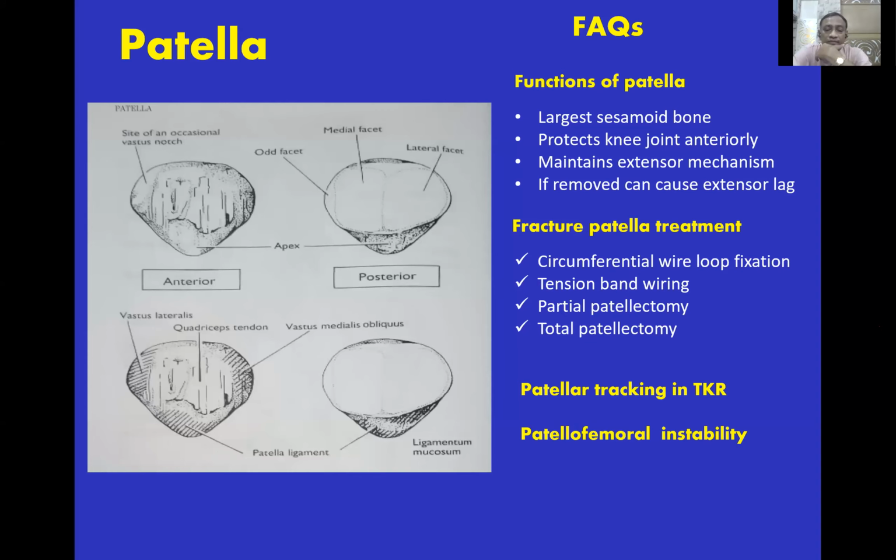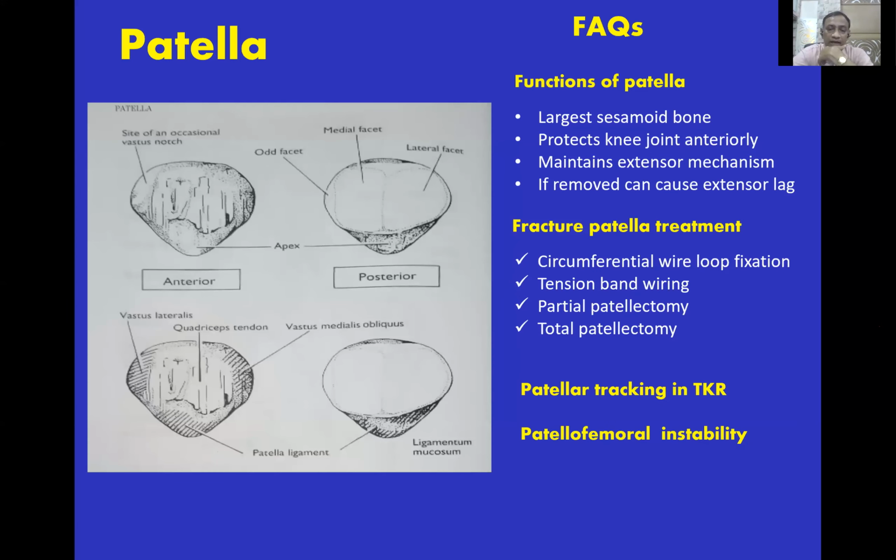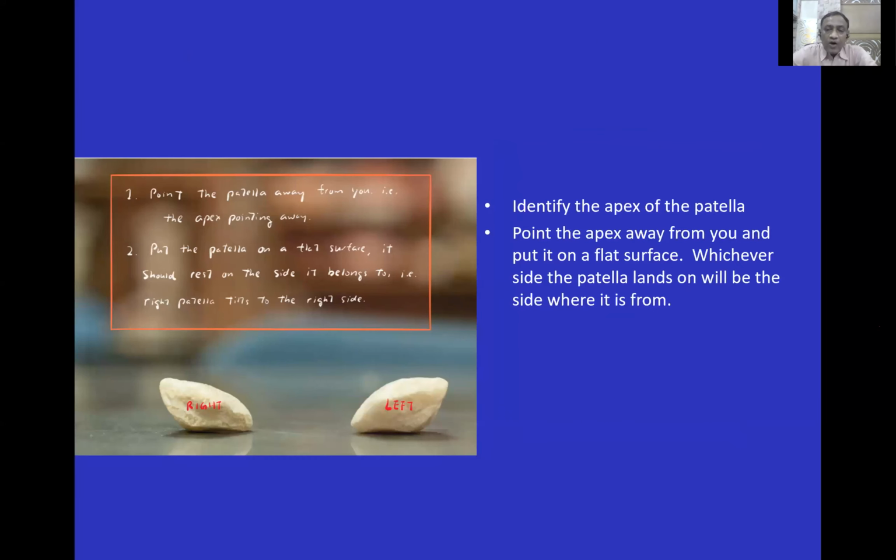Now, how to identify the side of the patella? If you see the previous slide, you know the apex and superior border. Laterally, there's a large facet, medially, there's a small facet. So you can identify by doing like this. But another way of identifying is that you identify the apex of the patella, point the apex away from you, and put it on a flat surface. Whichever side the patella lands on will be the side it is from, just like right and left patella.